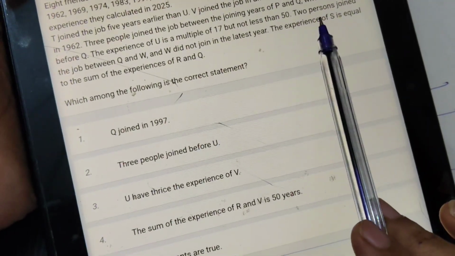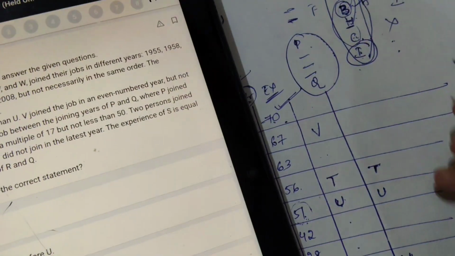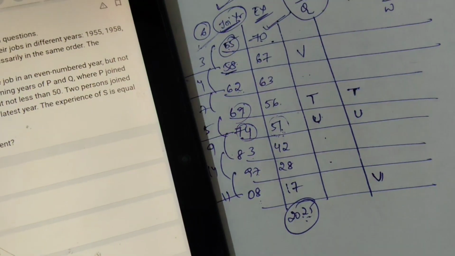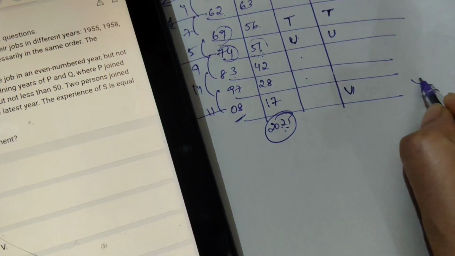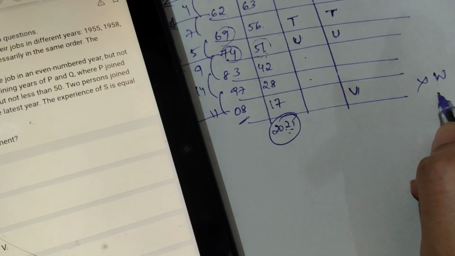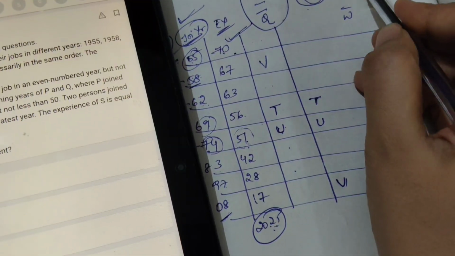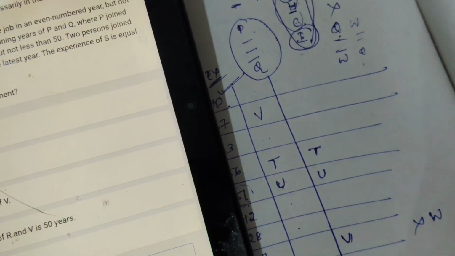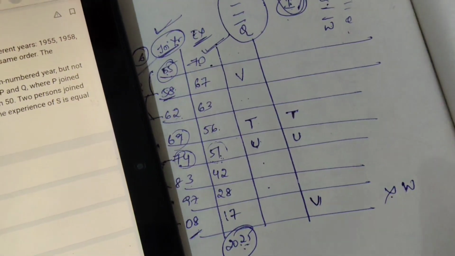Okay, now 2 persons joined between Q and W, and W did not join in the latest year. Latest year means 2008, so we should not place W in the latest year. And 2 persons are there between Q and W. We can write Q and W, or Q up and below, because they didn't mention which one is above or below. But here W is not possible because it's not the latest year.